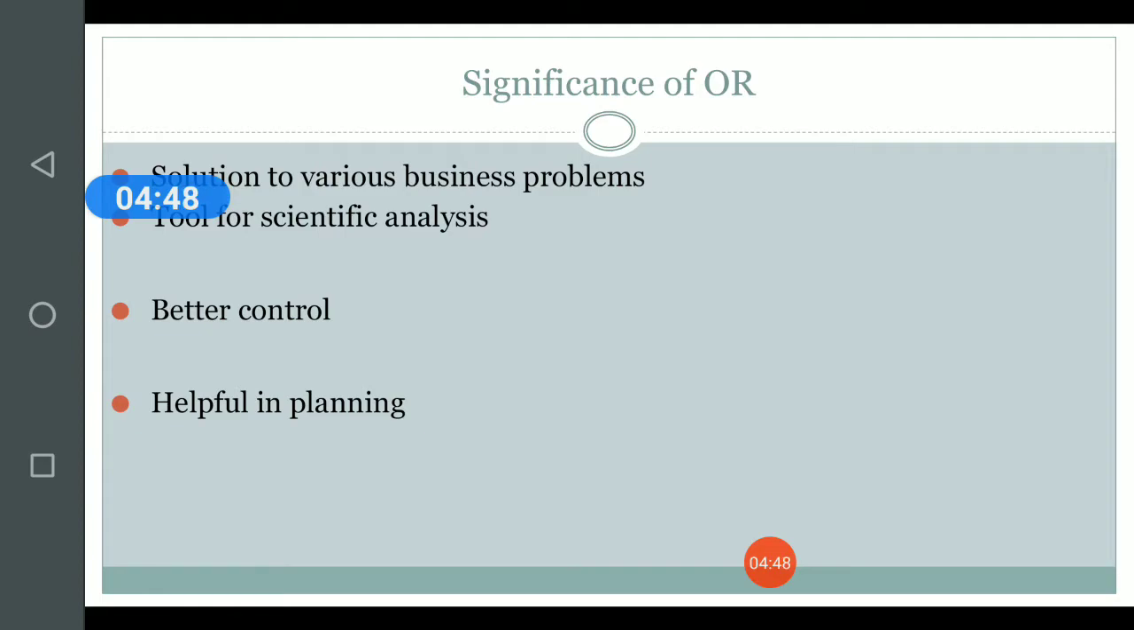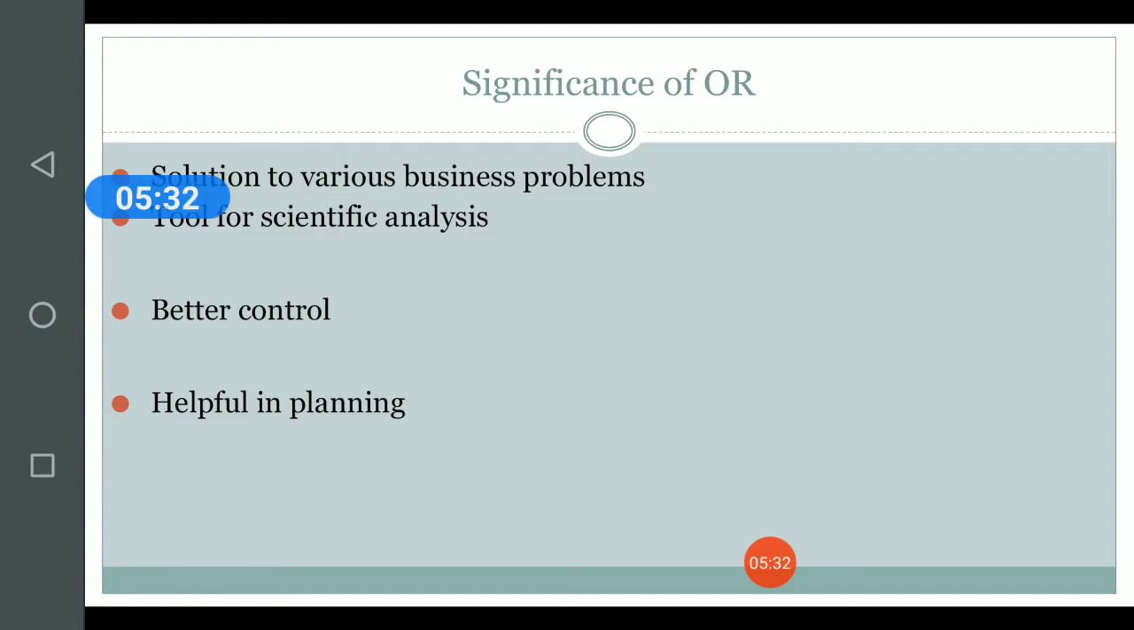Another important importance of OR is that it is a tool for scientific analysis. That means it does not give any abstract or subjective response to the problem. Rather, it addresses the problem in a very scientific way. With the help of a scientific analysis of the situation, the very importance of operations research lies in a better control. With the help of operations research, we are able to control our procedures in a methodical manner.